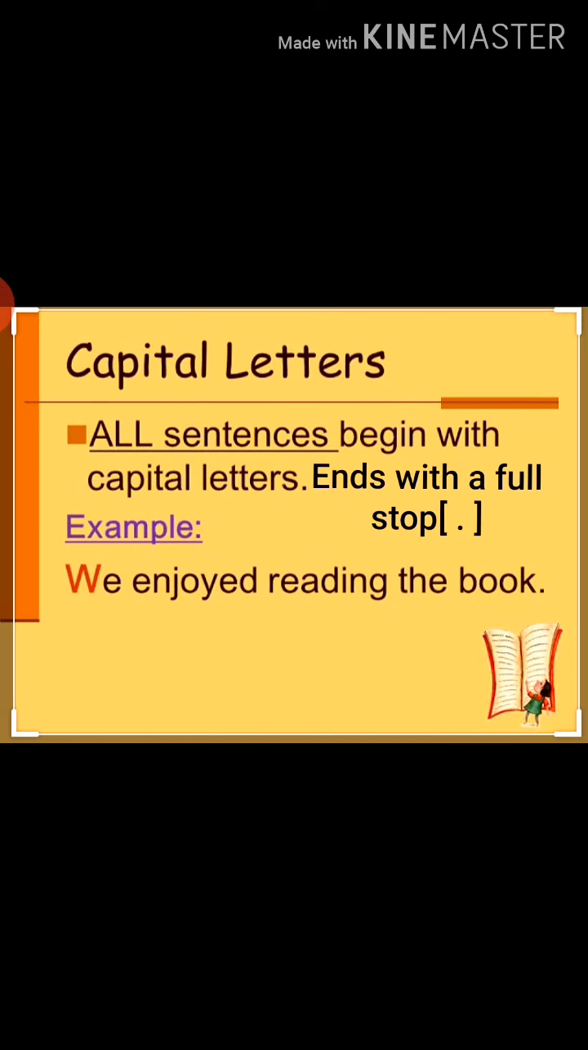And see, this is a full stop. So at the end of the sentence, we put a full stop. See, all sentences begin with capital letters and end with a full stop. Example: We enjoyed reading the book. The first letter W is capital, and when we finish the sentence, at the end of the sentence we put a full stop. So, this is punctuation.